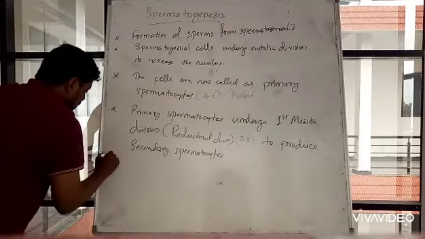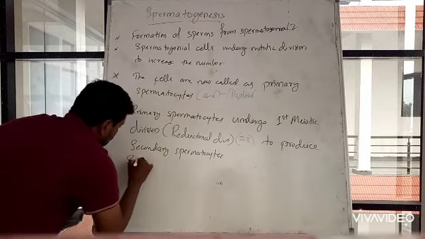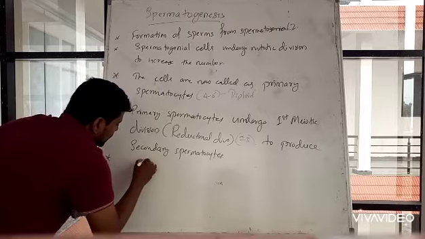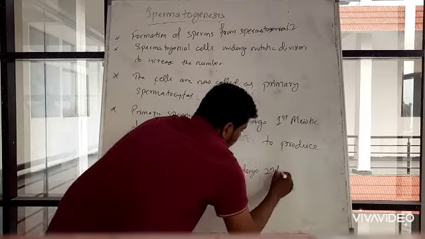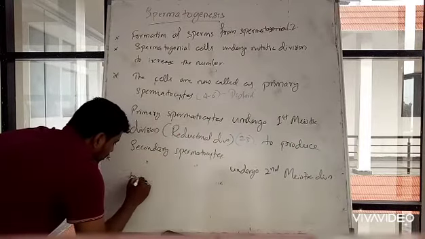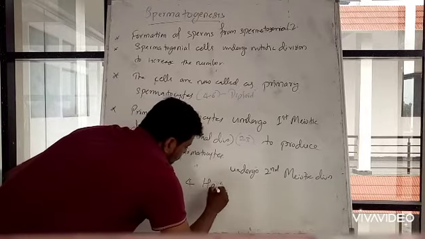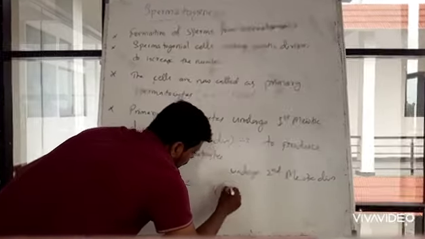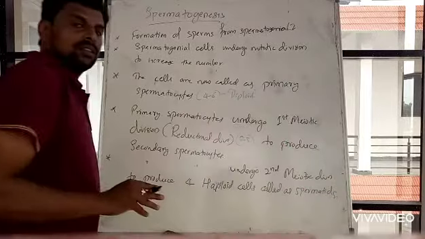These secondary spermatocytes undergo second meiotic division to produce 4 haploid cells called spermatids.